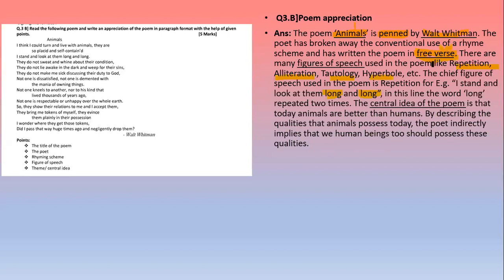So I've underlined this word and then figures of speech. And the last, central idea. It will give that examiner an idea that every point is covered over here. So accordingly, the examiner will allot you marks. The title of the poem and poet name carries 1 mark, then rhyme scheme 1, then your figures of speech 1 mark, and last, your central idea carries 2 marks. So accordingly, you will get the marks.